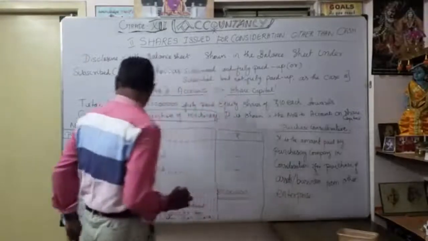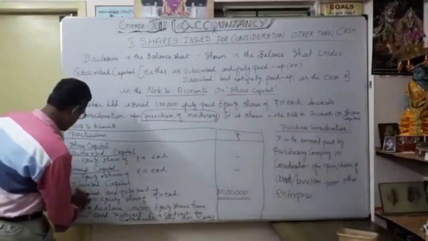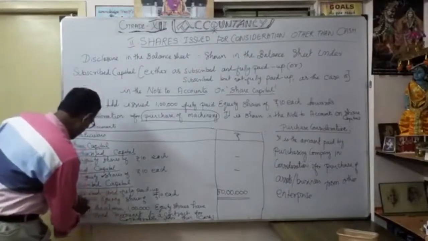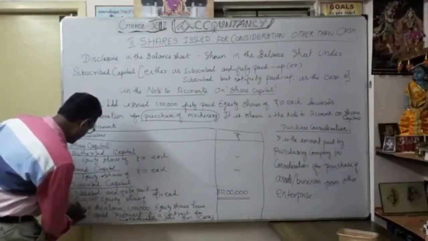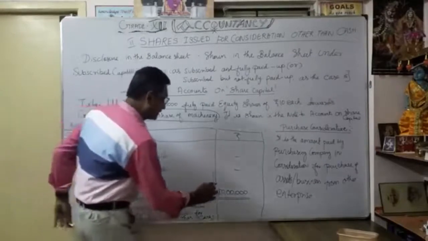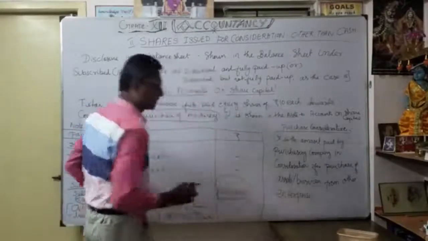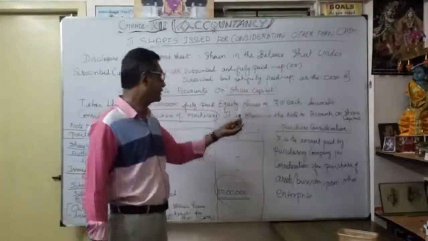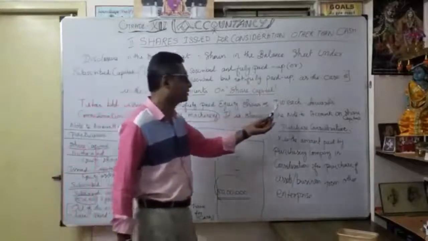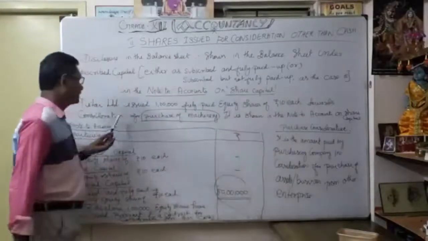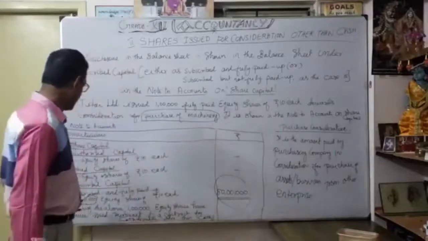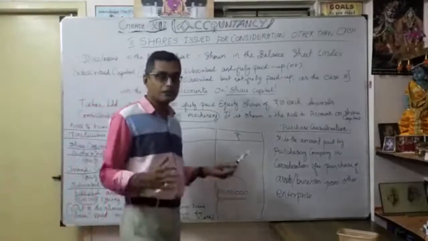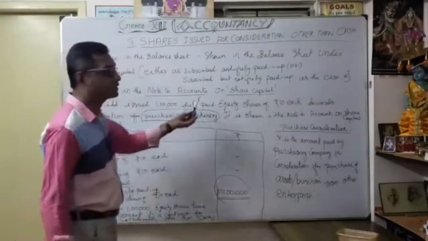Thereafter, subscribed capital. Under the subscribed capital, I am going to classify subscribed and fully paid up. Under that, say 5 lakh equity shares of 10 each, which is 50 lakhs. It's very important: this 5 lakhs is not mentioned here. Here the information is only for the 1 lakh fully paid equity shares issued towards consideration for purchase of machinery. But here, as an instruction, 5 lakh equity shares of 10 is 50 lakhs. So how do you have to give the effect for this?